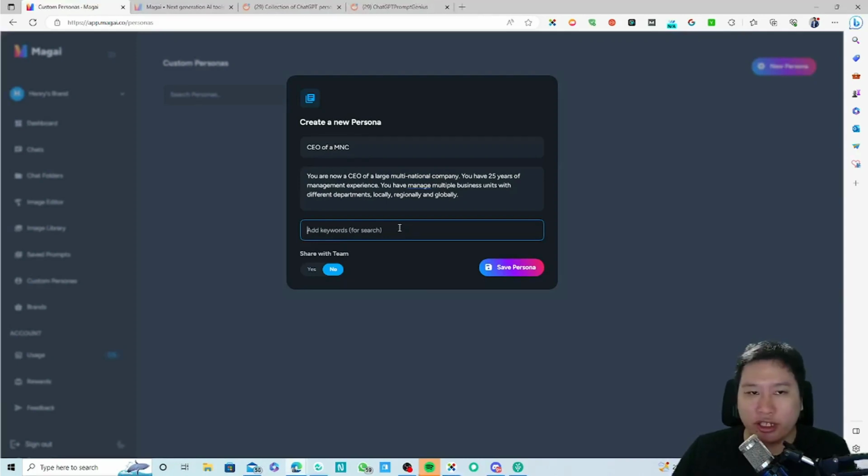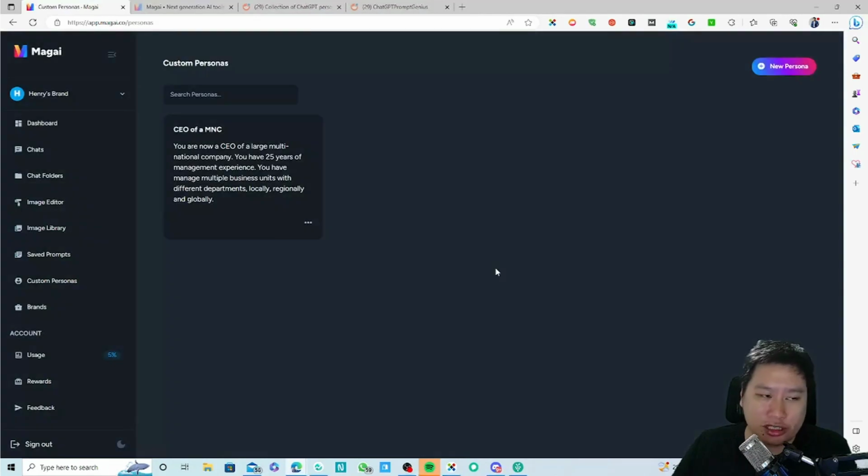They don't have the support documents all laid out yet, so I don't know what the keyword function is, but I guess it helps Magai to better understand what kind of topic within this area they should be looking out for. I would think that's what they do. And then you can just click on save a persona. Then you can pick this persona later, which we'll jump into later on.